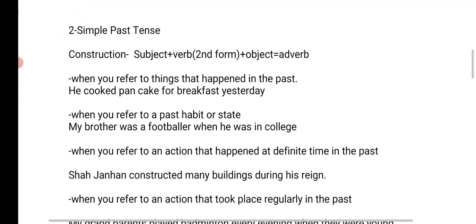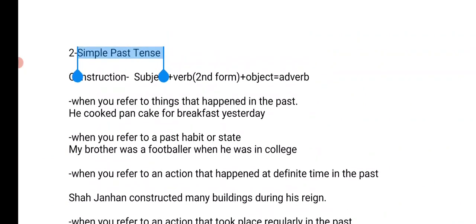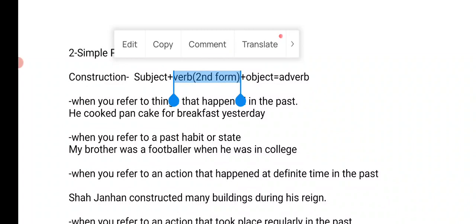Now let's look at simple past tense. Let's first look at the construction of simple past tense. And always remember, in simple past tense we always use the second form of the verb. For example, go, went, gone. The second form of go is went. So in simple past tense we always use the second form, went.